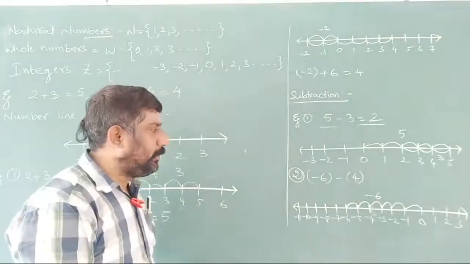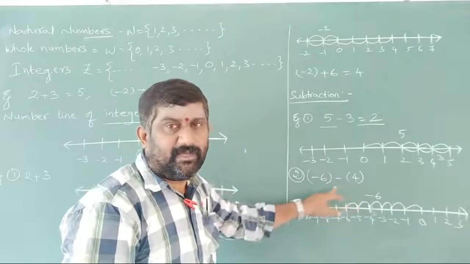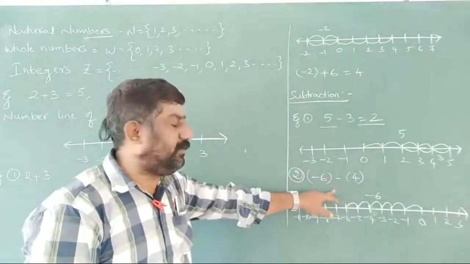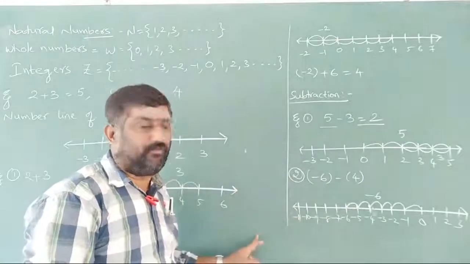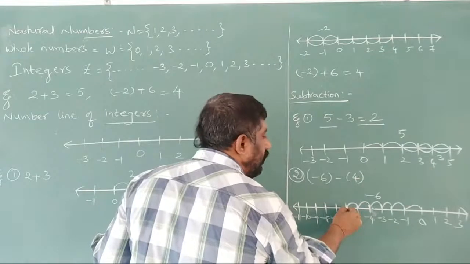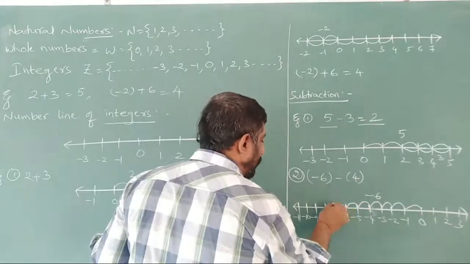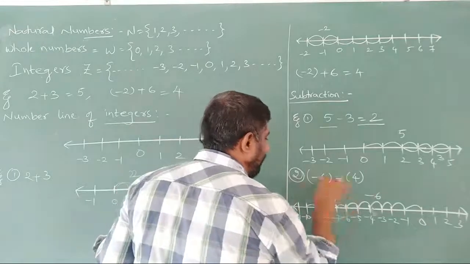Next, coming to again minus of 4 we have here. So minus means already we have discussed here. What it is? Negative only. Negative means which side? Left side only we have to move. How many steps? 4 steps. Again from minus 6 I am moving 4 steps here. 1, 2, 3 and 4. So this is minus 4.